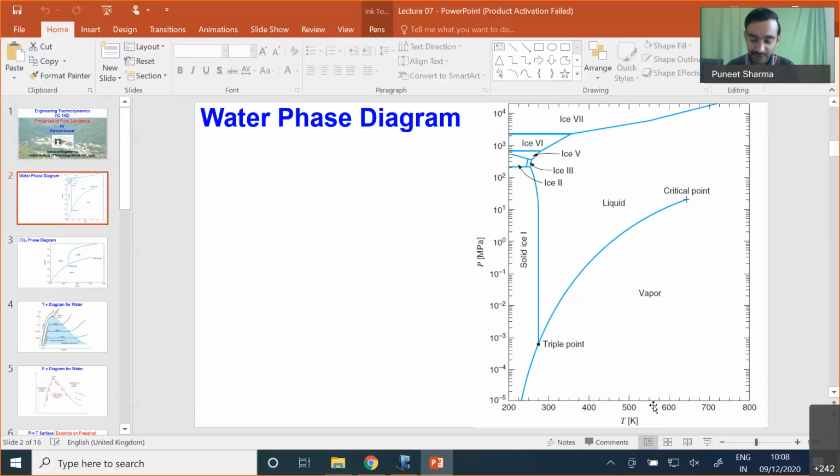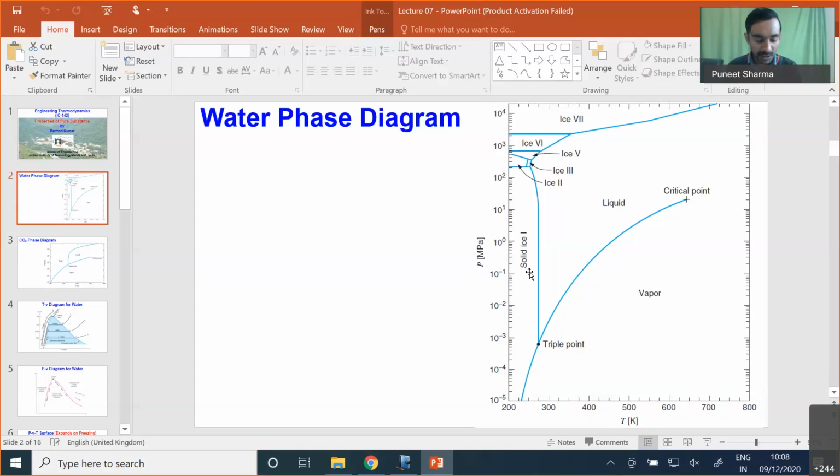This graph includes a wide range of pressure and temperature in order to show all the different kinds of phases we obtain in case of water. For water, I have already told you that solid, liquid and gas are the three principal phases.